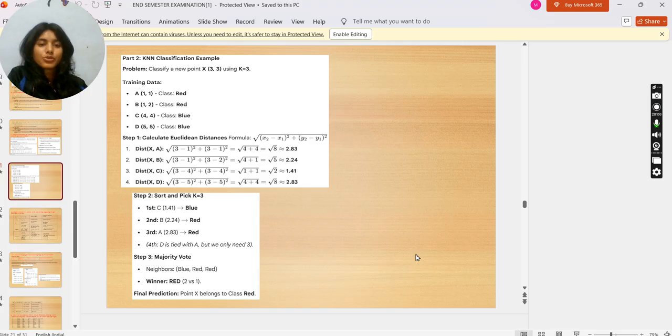Step 1: calculate the Euclidean distance by putting the values in the formula. We have distance XA equals 2.83, XB equals 2.24, XC equals 1.41, XD equals 2.83. Step 2, sort and pick, k equals 3. First C equals blue, second B equals red, third A equals red, fourth D is tied with A, but we only need 3. Step 3 is majority vote. Neighbors: blue, red, red. The winner is red, 2 versus 1. Final prediction: point X belongs to class red.